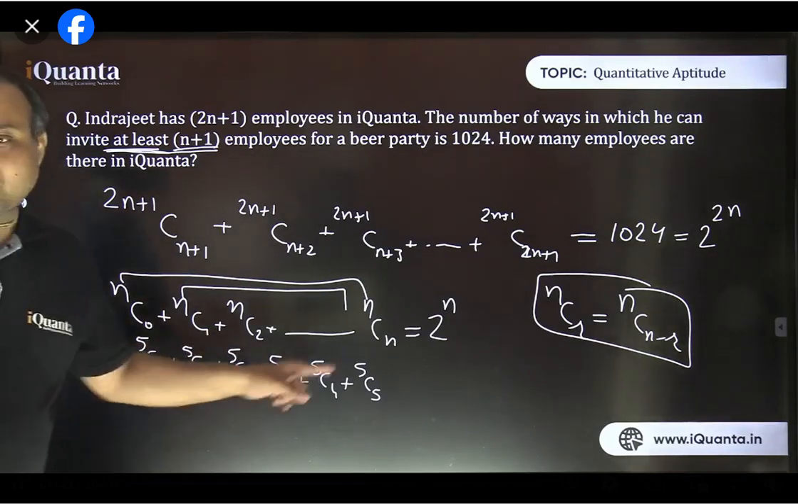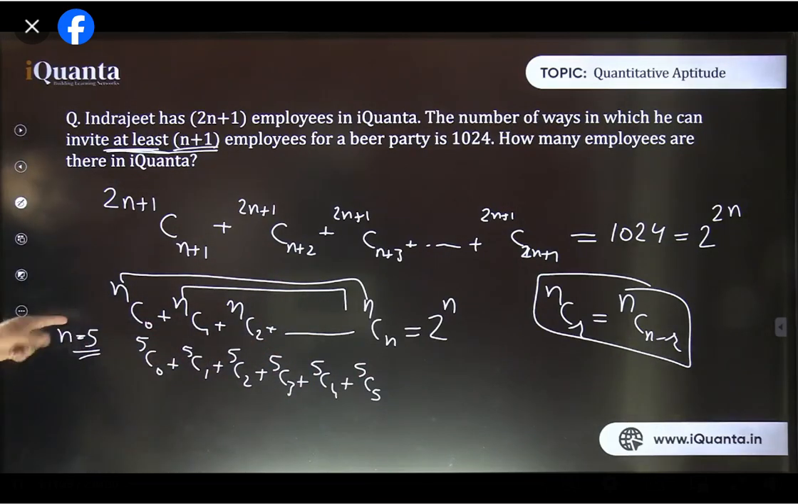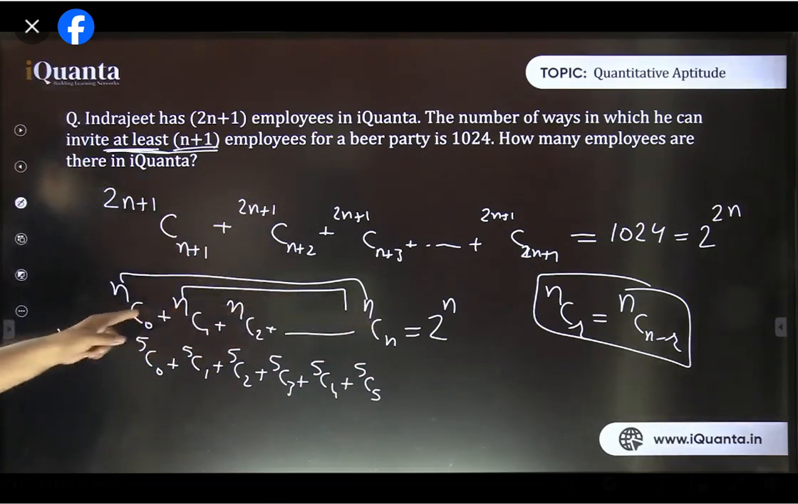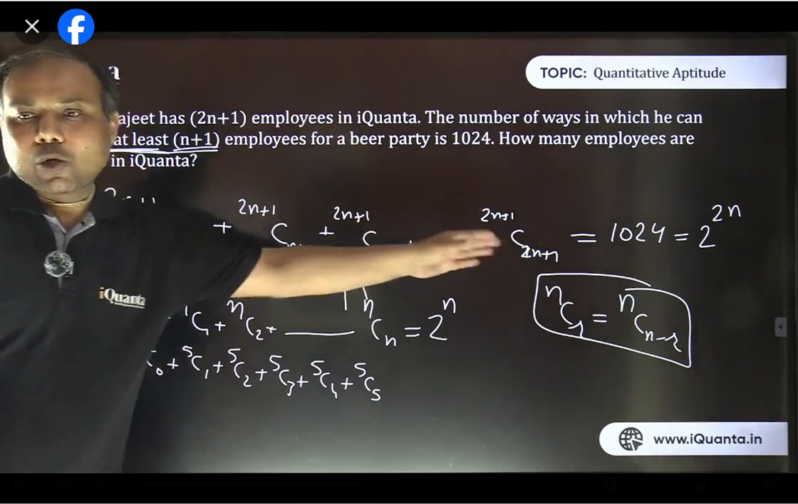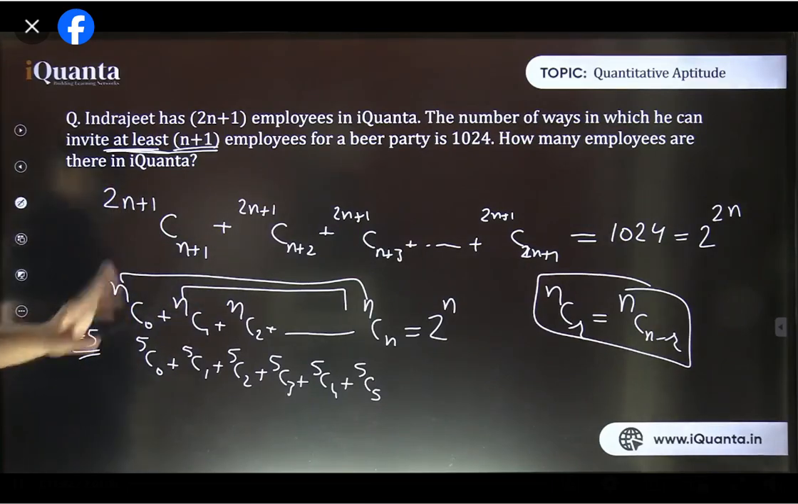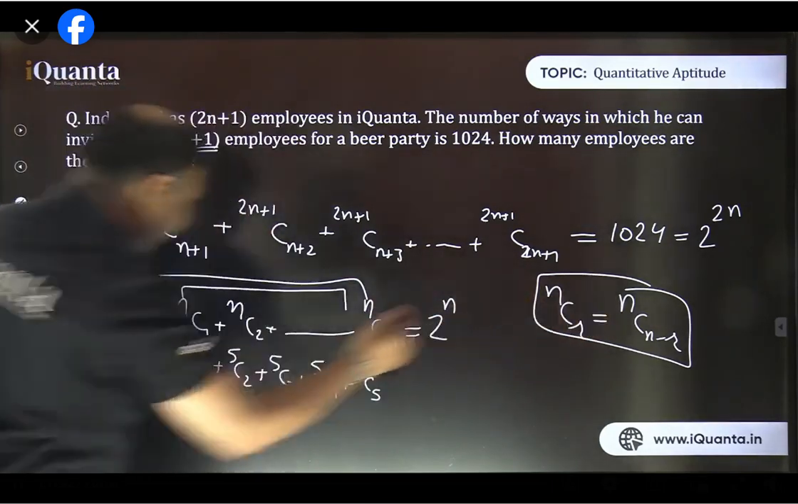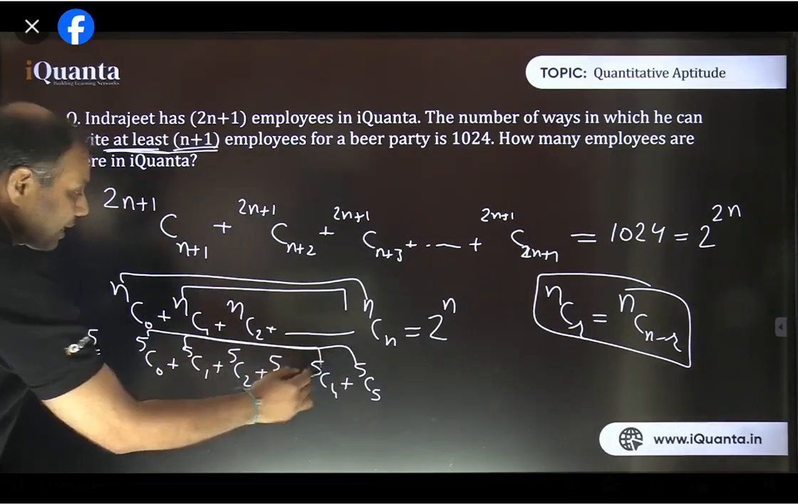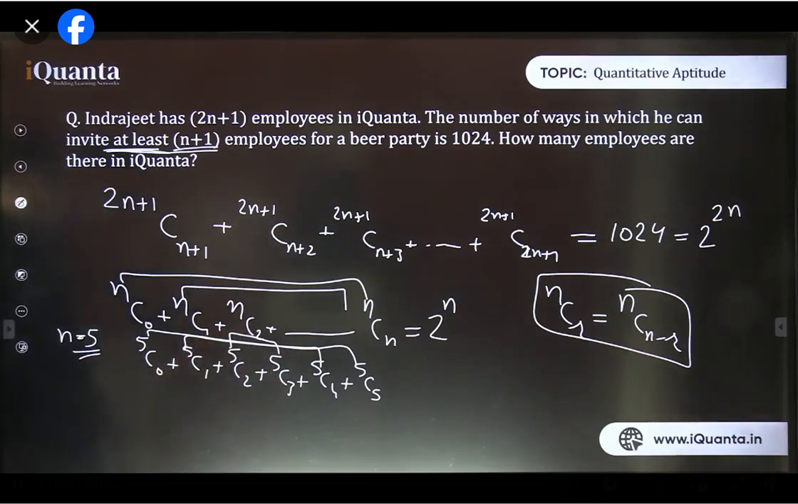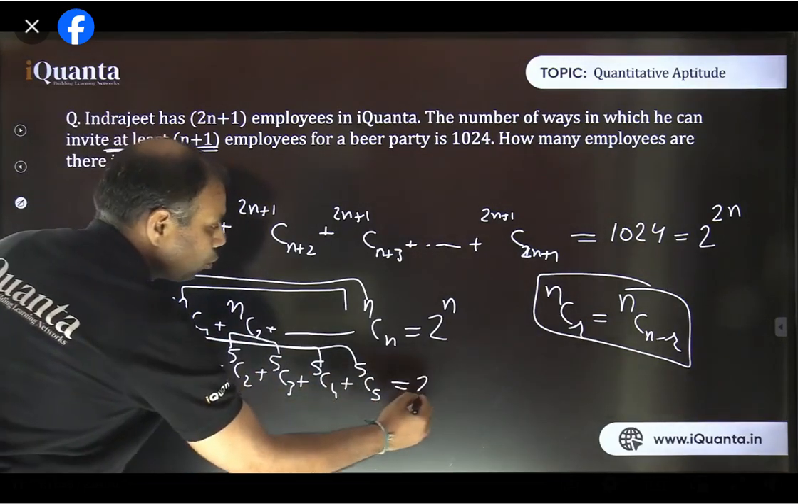5C0, 5C1, 5C2, 3, 4, 5. How many terms are there? 6, right? So nC0 up to nCn there would be n plus 1 terms. Same way here 2n plus 1 C0 up to 2n plus 1 C 2n plus 1 total terms would be 2n plus 2. Fine? And now we have just discussed that first and last terms are same. 5C0, 5C5, that is same. 5C1, 5C4, that is same. 5C2, 5C3, that is same. This total sum was equal to 2 raised to power 5.